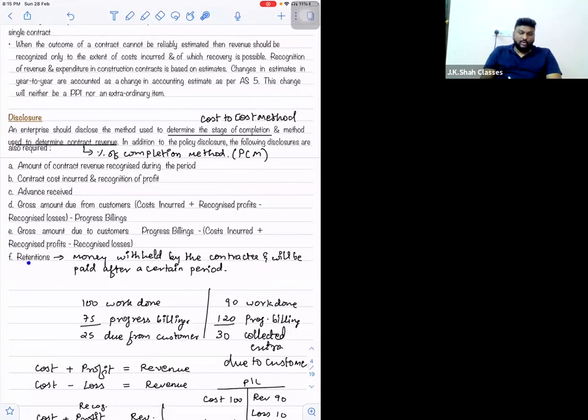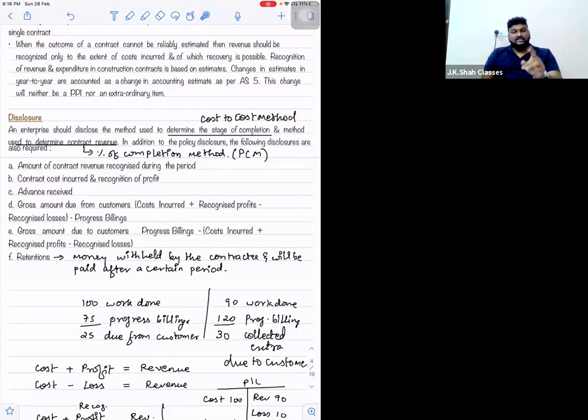Leave D and E, go to F. What is point number F? Retentions. Retention means money withheld by the contractee and will be paid after a certain period. And generally, this is a very common point, retentions, because I'll tell you one thing, contractors are not trustworthy. If you make the full payment to the contractor, they will not complete your work on time. They will make all the ifs and buts. So always a certain amount is retained.